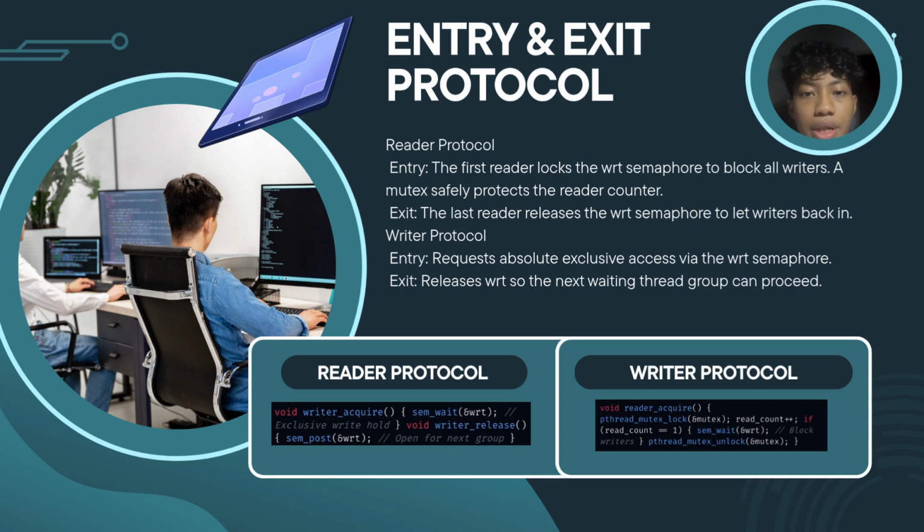When a reader wants to access the shared data, it first locks the mutex and increments read count. If it is the first reader, it locks the WRT semaphore so that writers cannot enter. After reading, the reader locks the mutex again, decreases read count, and if it is the last reader, it releases the WRT semaphore. The writer protocol is simpler.